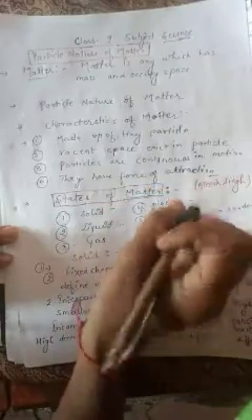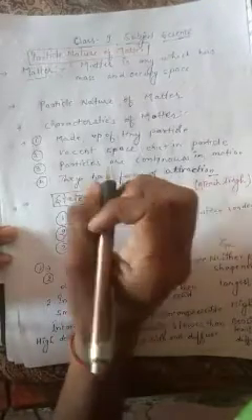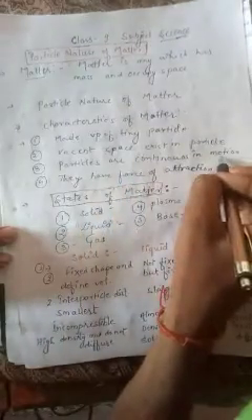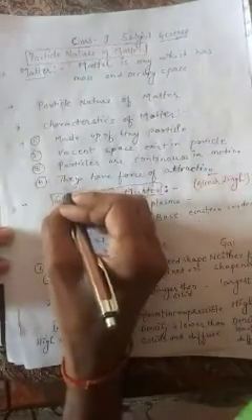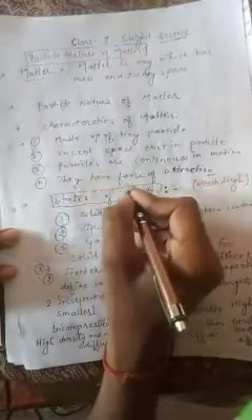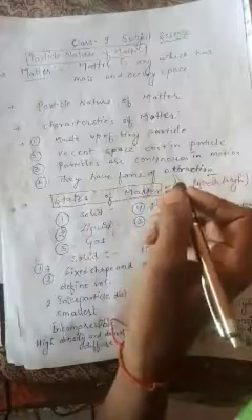Particles are continuously in motion. It is the third characteristic of matter. Particles are also attracted to each other. Due to the great force of attraction, they come close to each other and form a solid.